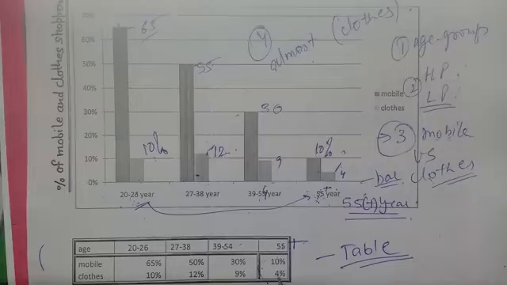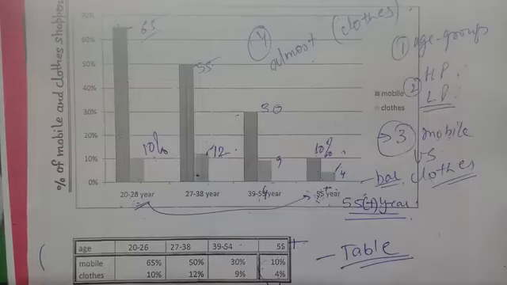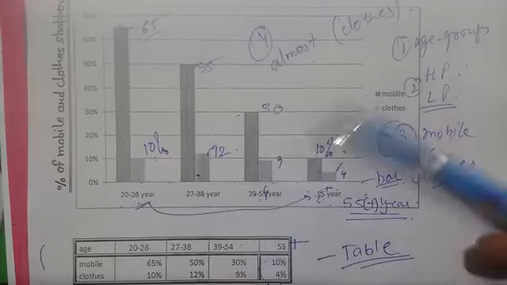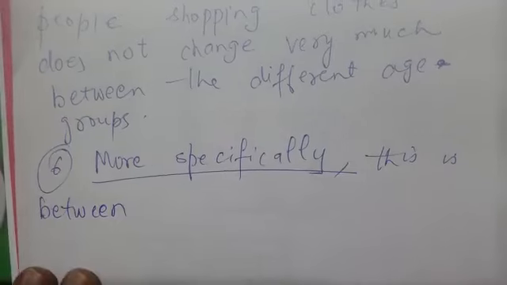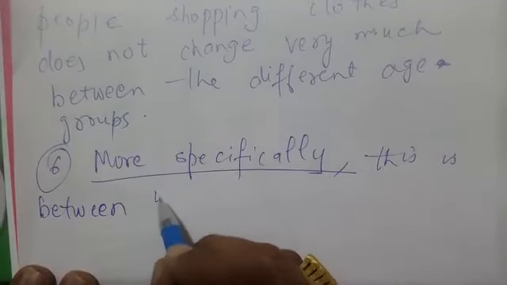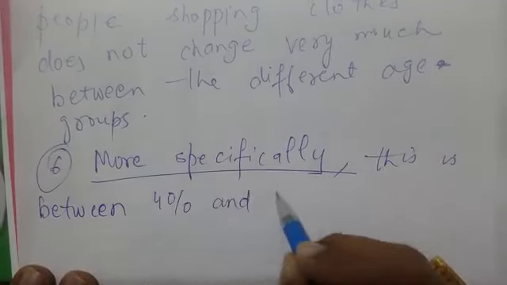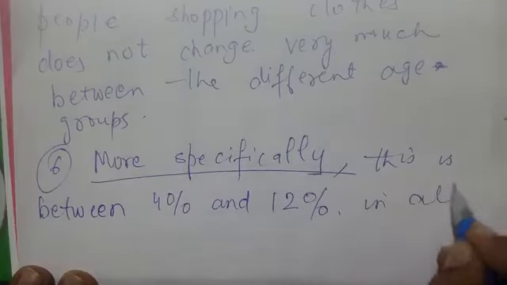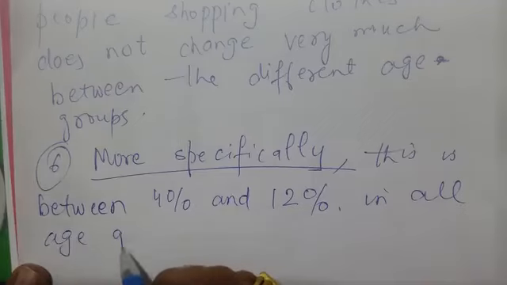So minimum is 4 and maximum is 12. Close I'm talking, right? Both have the same explanation. Okay. So it's very easy for us now. So between 4% and 12%. Fine. In all age groups.